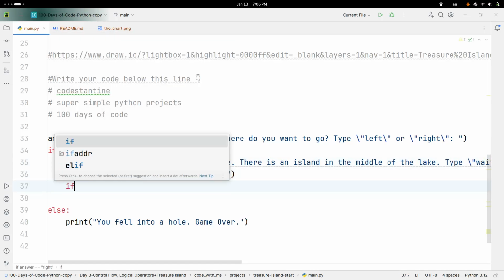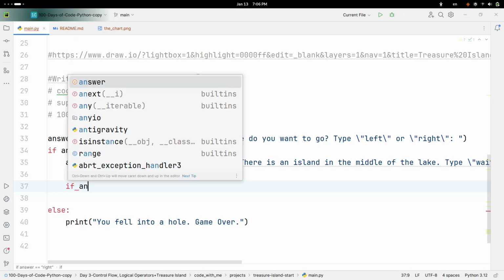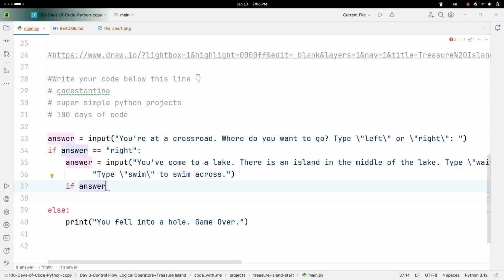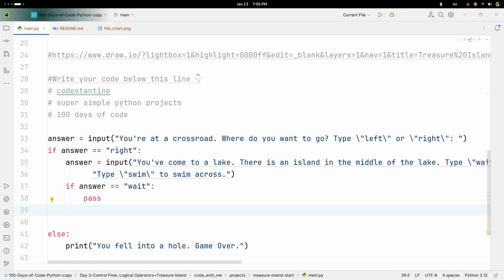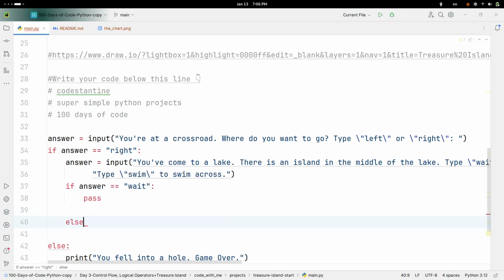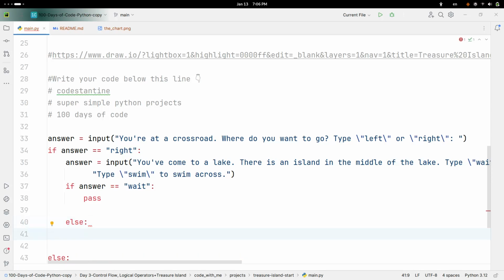So I'm just going to do another if or else statement. If answer was equal to wait, this is when they continue, right? So I'm just going to say pass for now. Or else, it's game over. So what should I write?